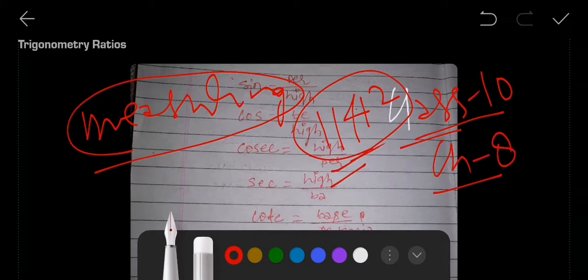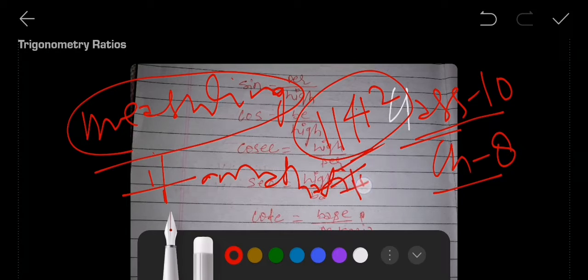If you go through the NCERT book, in the first page of this chapter you will find a saying: there is perhaps nothing which so occupies the middle position of mathematics as trigonometry.